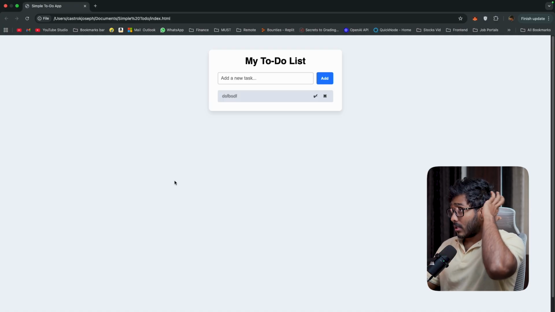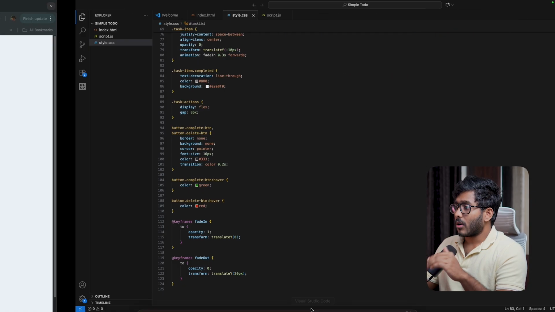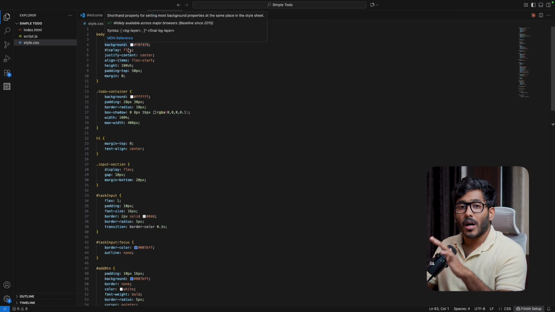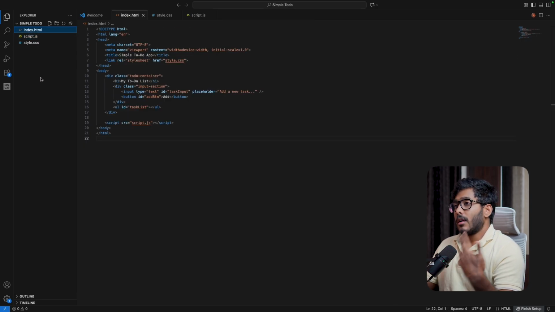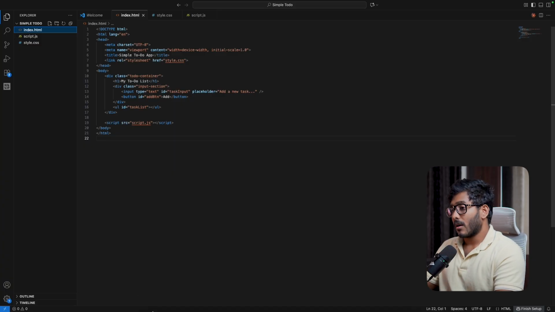All right. So in the olden days, you would write all these things line by line to create a website similar to the one I just showed you. Now let's see how easy it is to make these kinds of websites. This is a simple to-do list made with the help of AI, with the term that we just coined, vibe coding. So how are we going to create this simple app with vibe coding?